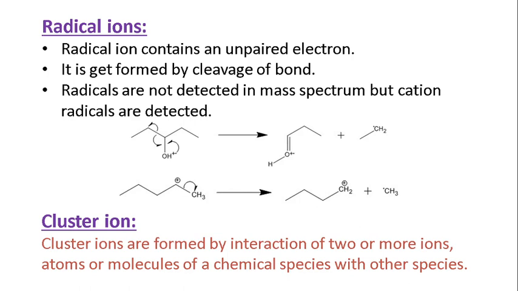So these are several ions produced during the ionization and fragmentation of that particular molecule in the mass spectrometer.